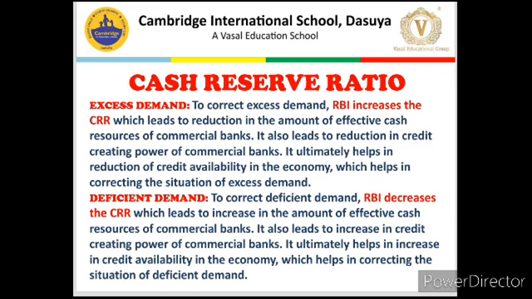Now what happens in case of deficient demand? RBI decreases the rate of CRR, which improves the health of cash resources of a commercial bank, and their credit creating power improves, and credit availability in the economy also increases. Now banks have got more cash to give as loan, more people will borrow. By borrowing, their demand will increase, AD will increase, and the situation of deficient demand can be improved.